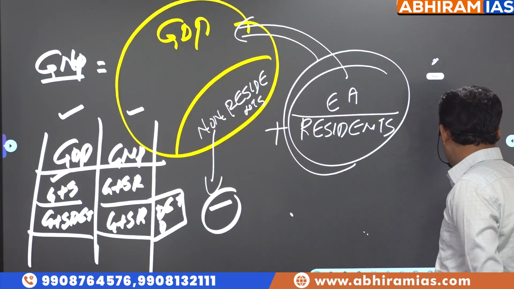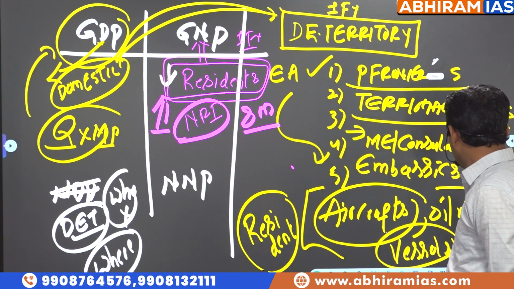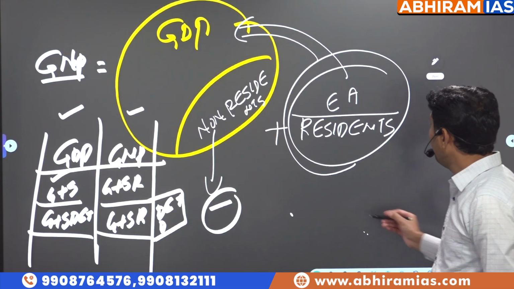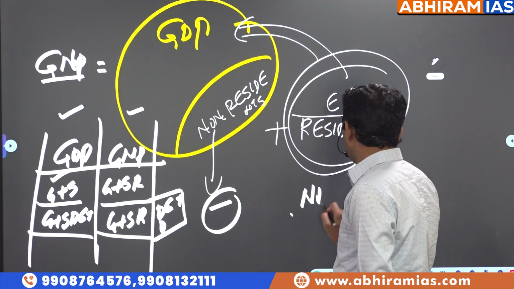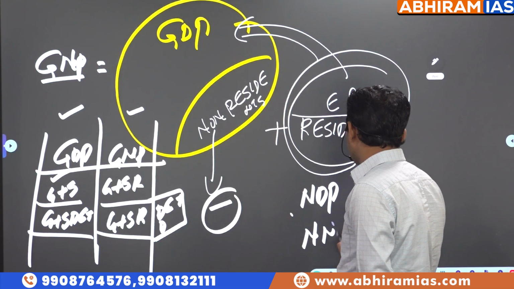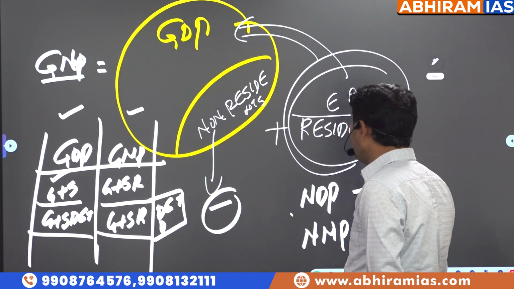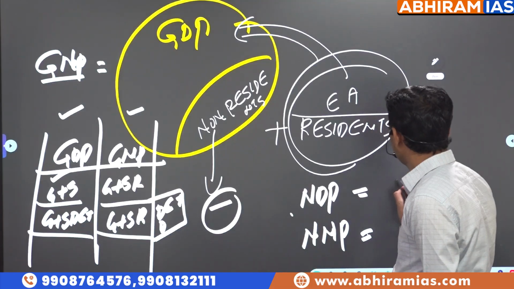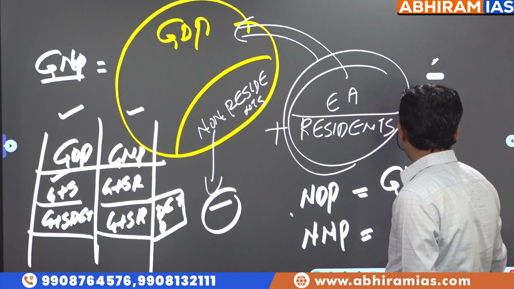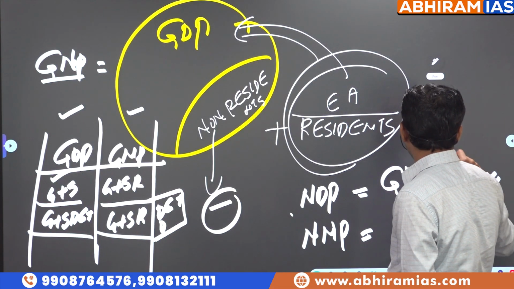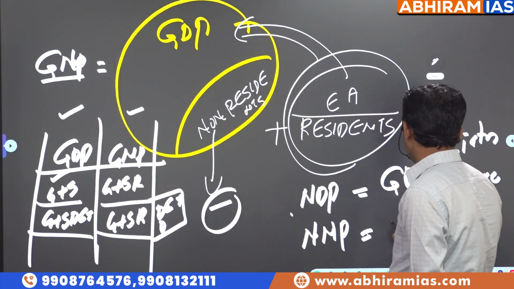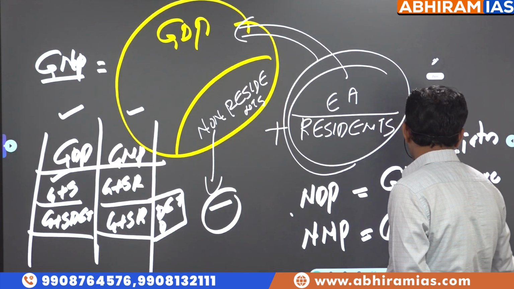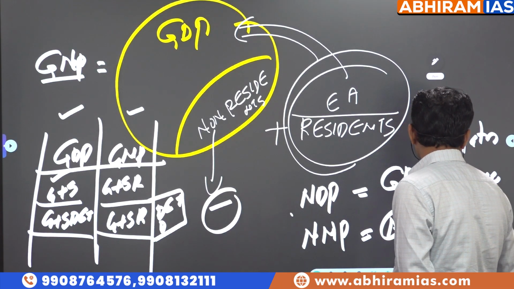Now, once we know GDP, GNP, NDP and NNP are very simple, because NDP and NNP are not used for economic growth comparison. They are used for accounting purposes to replace the plant and machinery. GDP minus depreciation is called NDP, and GNP minus depreciation is called NNP. So what is the meaning of depreciation, sir?